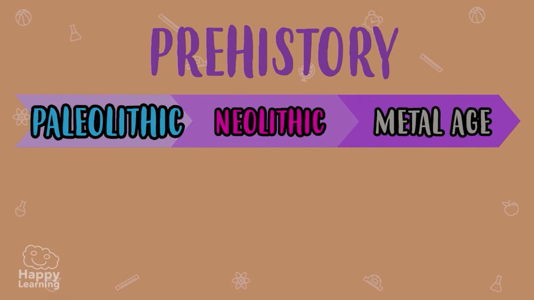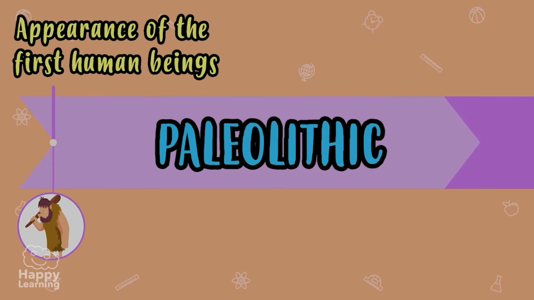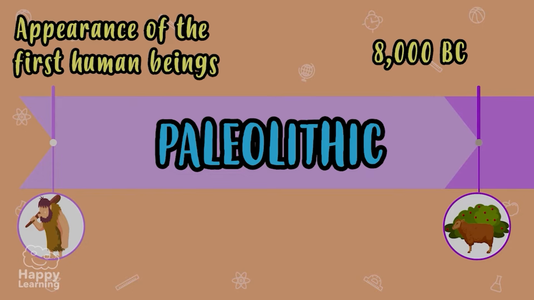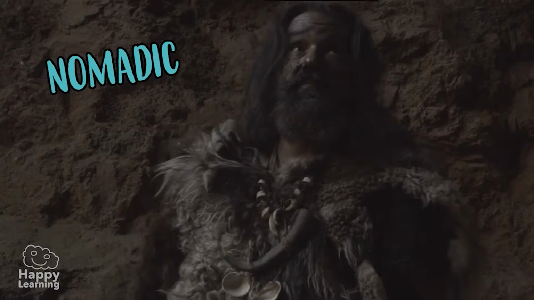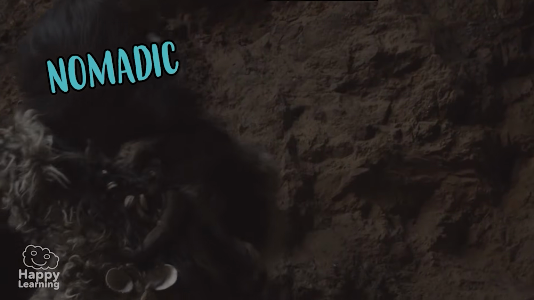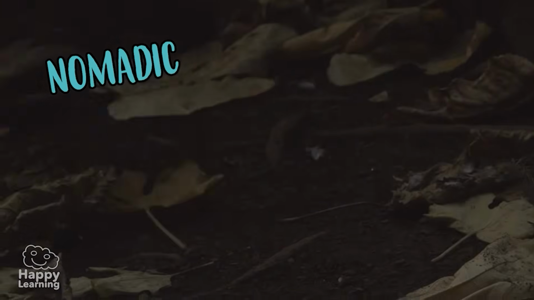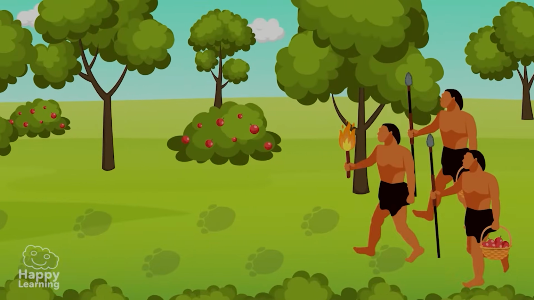The Paleolithic period begins with the appearance of the first human beings and ends 8,000 years before the birth of Christ. During the Paleolithic period, men were nomadic. They did not live in the same place. They were instead continuously traveling after the animals that they hunted.